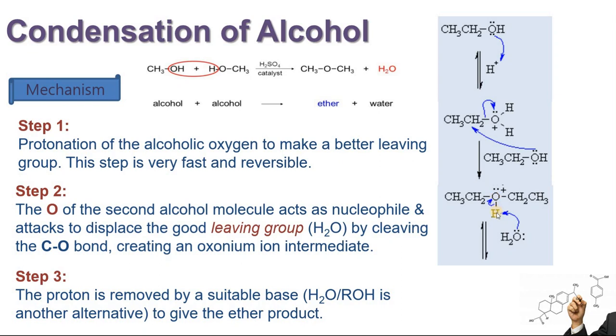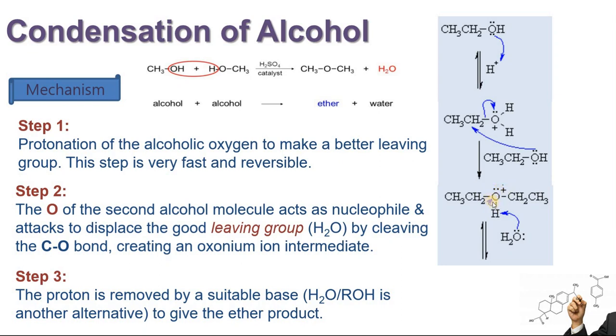Now this molecule is attached along with hydrogen. Another oxonium ion has been produced and two alkyl groups are attached. Once this molecule is formed, any base can come. For example, water can act as a base, or another alcohol molecule can sometimes act as a base, and it is going to remove this proton. This bond will be broken, and once it is broken, this electron pair will be utilized to balance the positive charge which is present on the oxygen atom.